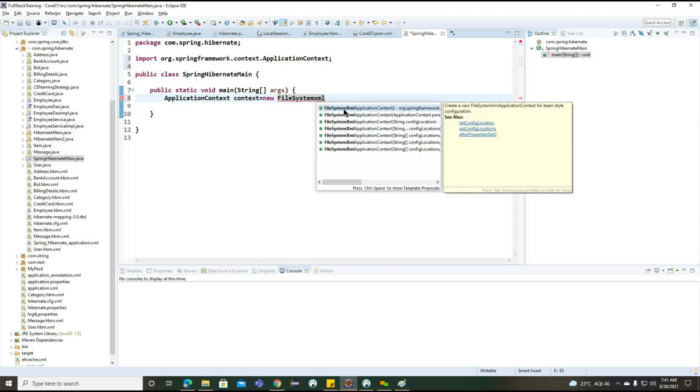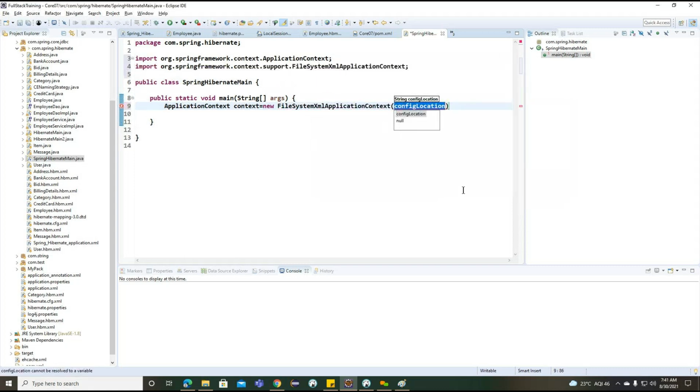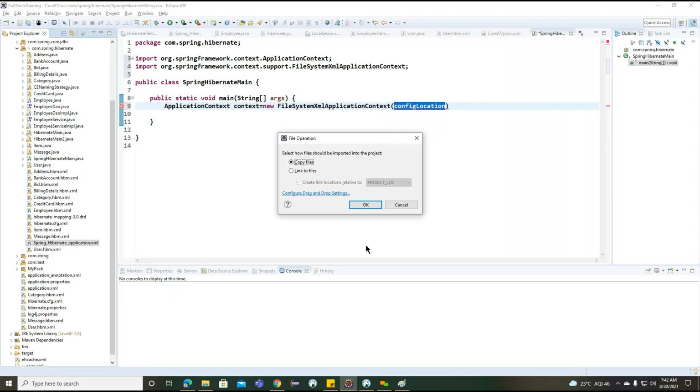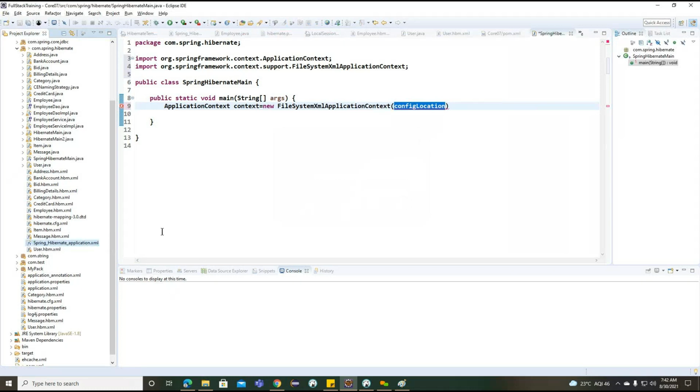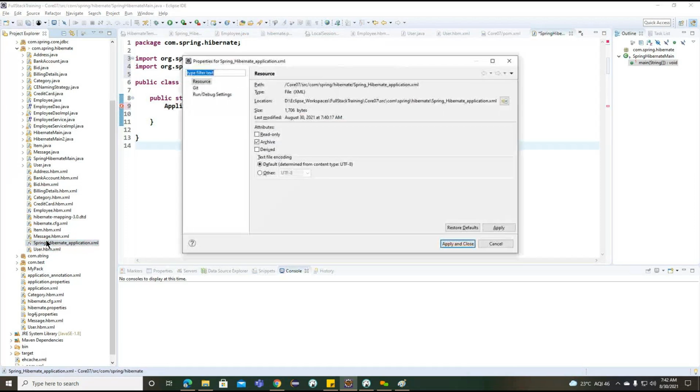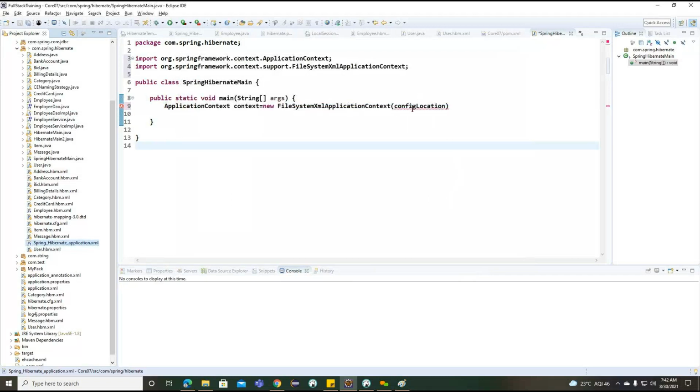So FileSystemXmlApplicationContext. Now we need to provide the config location. This is all about our file here. I want to copy this particular path here.